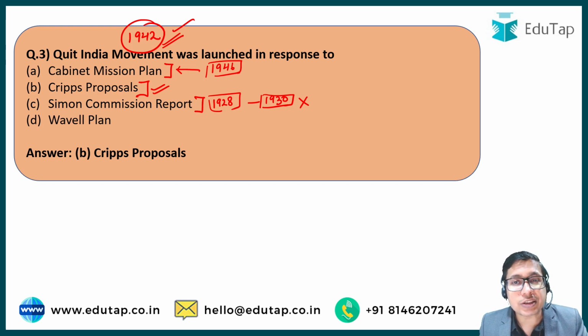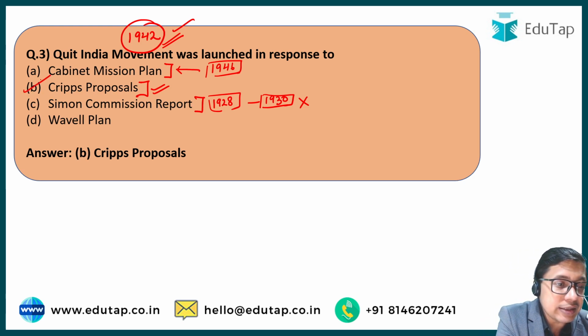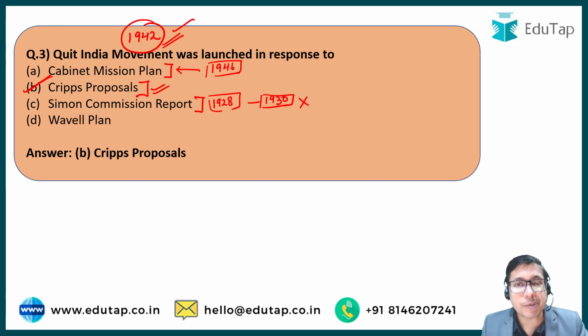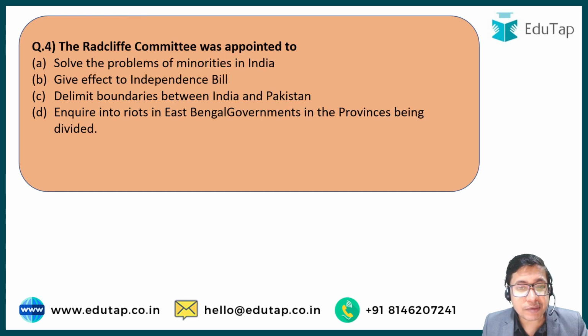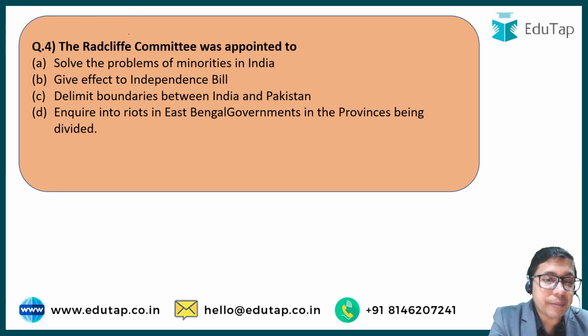That is why the Indian National Congress and Mahatma Gandhi started the Quit India movement, because they were now not at all satisfied with the proposals of Cripps. Okay, that's why the correct answer here is option B, Cripps proposals. Next up is question number 4. Question number 4 is about the Radcliffe Committee.